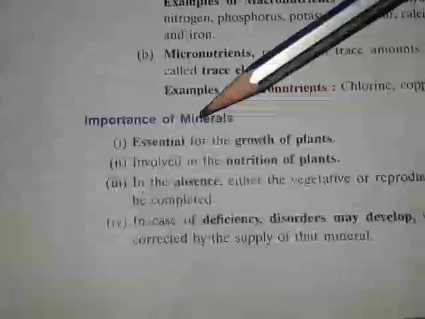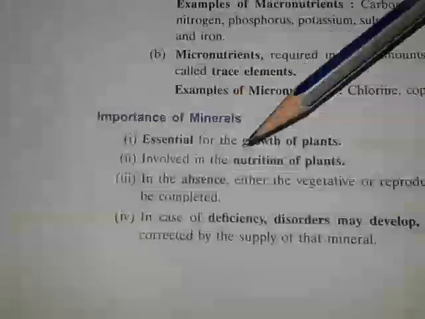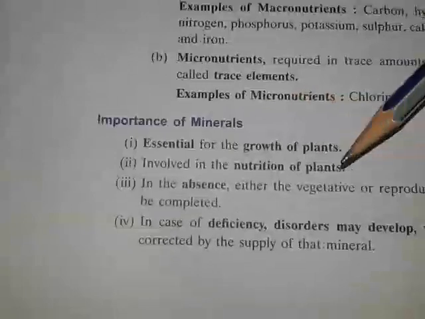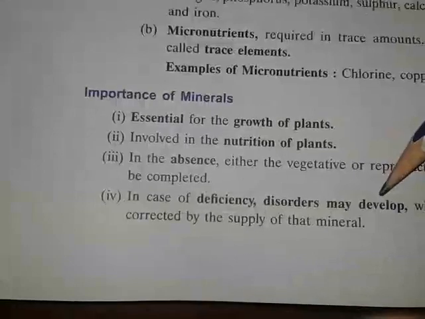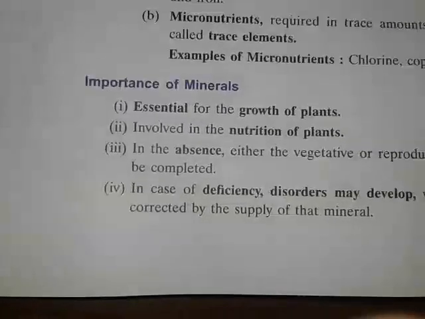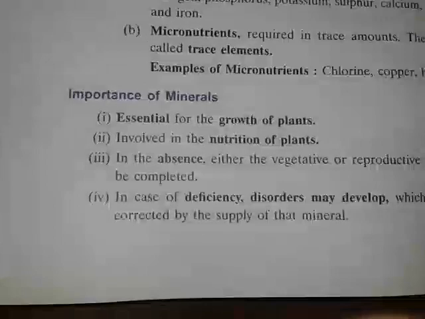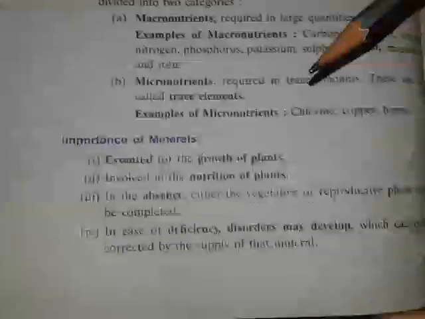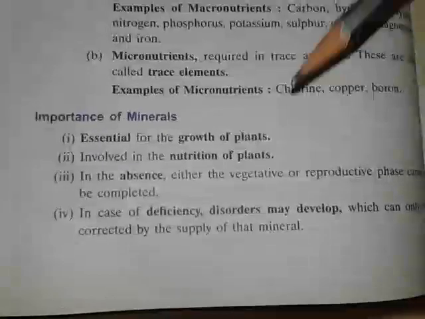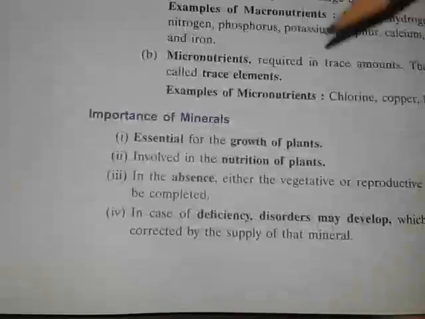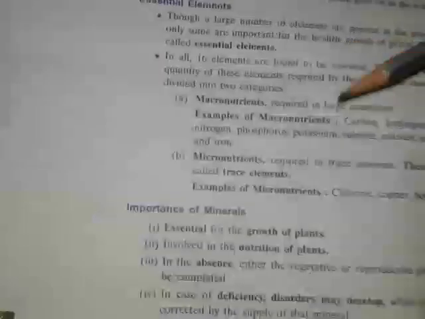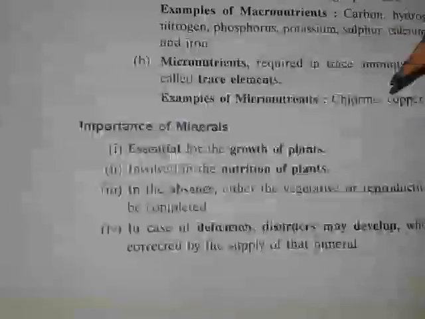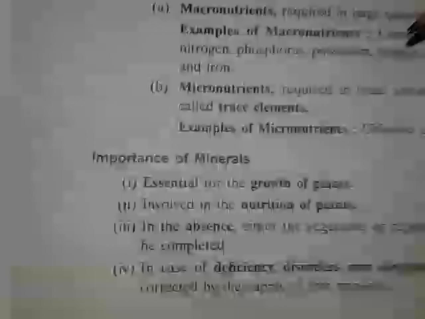Number one, it is essential for the growth of the plant. It is involved in the nutrition of the plant. In its absence, either the vegetative or reproductive phase cannot be completed. In case of deficiency, disorders may develop, like in human beings. If some essential minerals are not there, the human being will not grow. Like that, in plants, when the essential minerals are not there, some disorder or deficiency is observed in plants also. So these are the basic importance of the minerals.